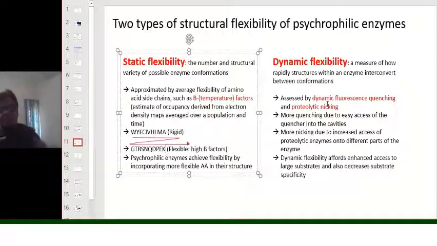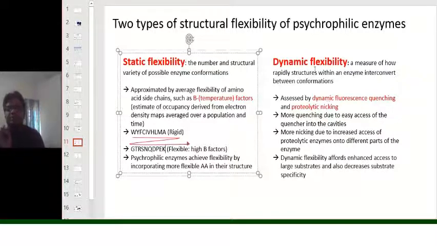Because when the enzyme is more flexible, the quenching reagents can go to the active sites or to the cavities easily, so that they can quench the fluorescent moieties in the enzyme. And alternatively, if the enzyme is more flexible, then it will be exposing itself more to the proteolytic enzymes, so that it will be nicked more. So the more the nicking and the more the fluorescence quenching, the more will be the dynamic flexibility of the enzymes.